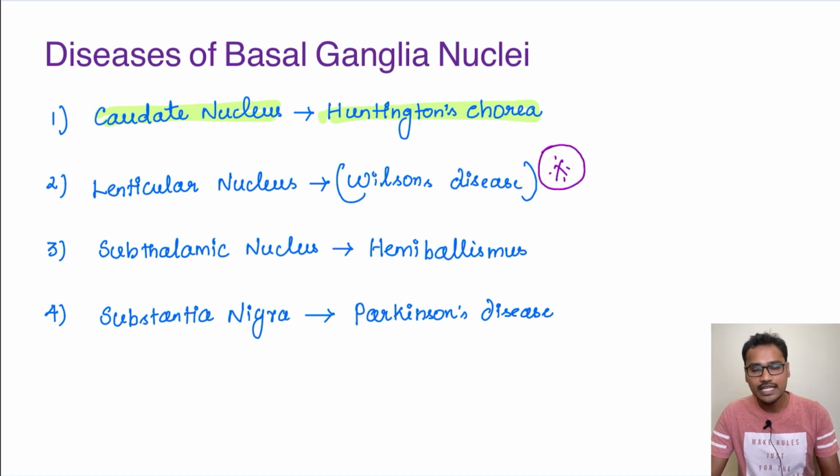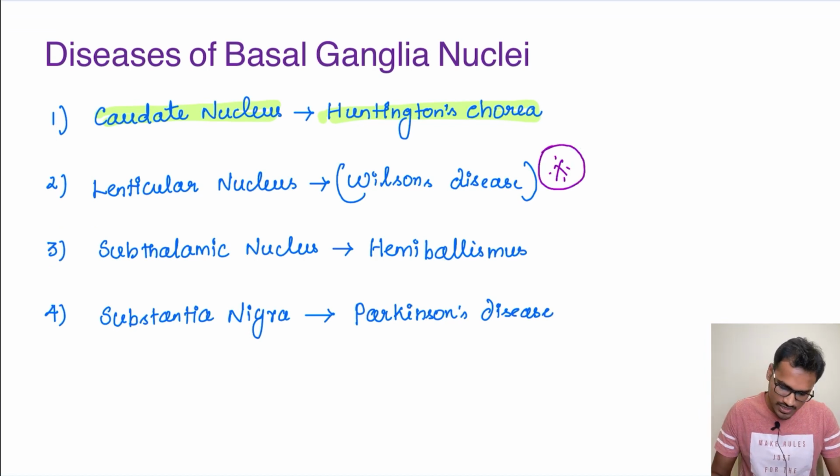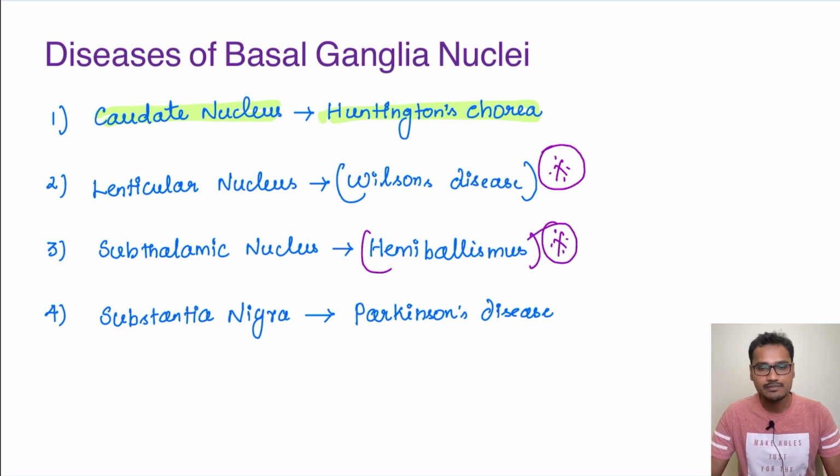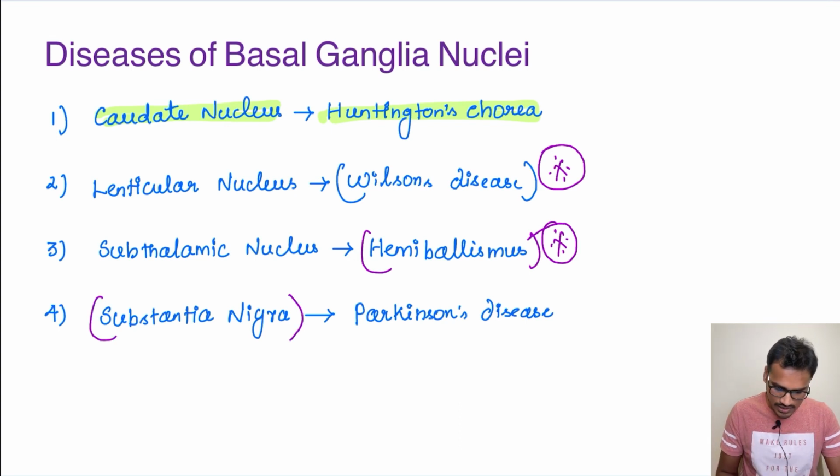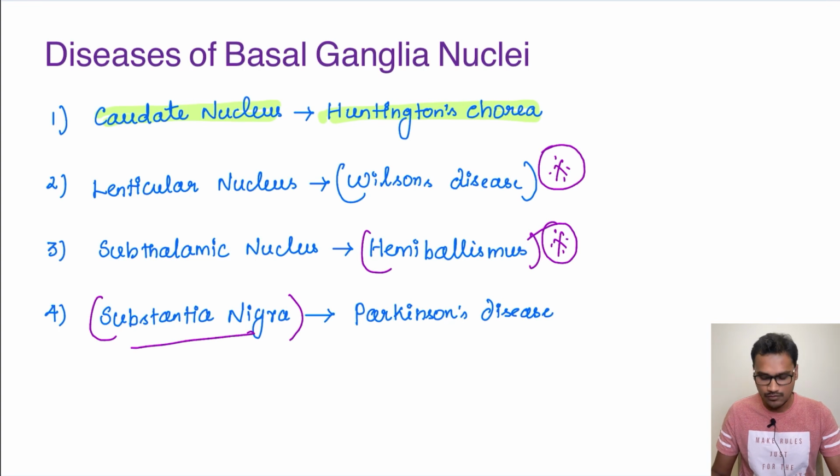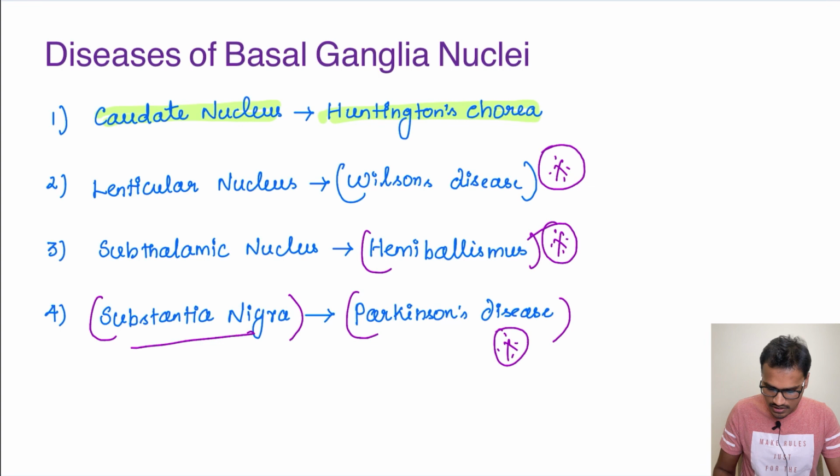Then coming to the subthalamic nucleus. Subthalamic nucleus is primarily involved in hemiballismus. This hemiballismus is like a flinging kind of movement which usually happens in one half of the body. That's why it is called hemiballismus. Then coming to the most important discussion for today, that is substantia nigra, which is involved in Parkinson's disease. So we will pay our attention here, as Parkinson's disease is our discussion today.